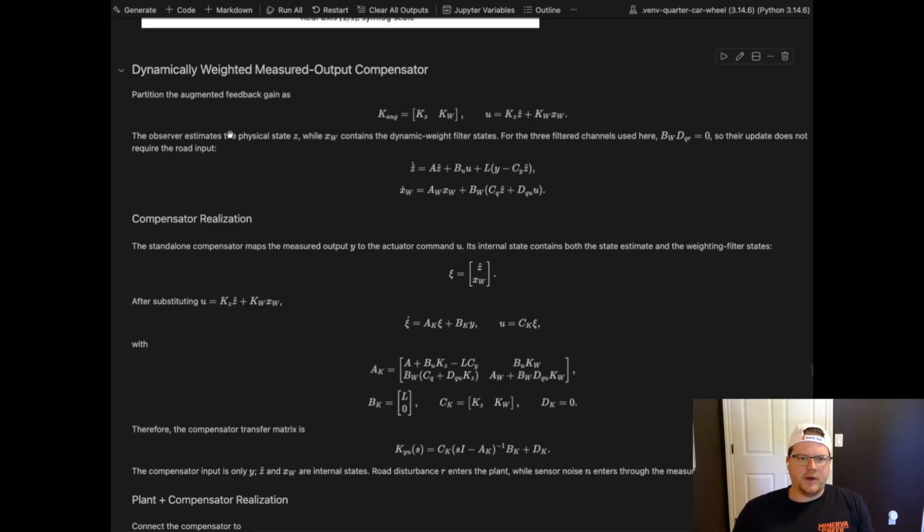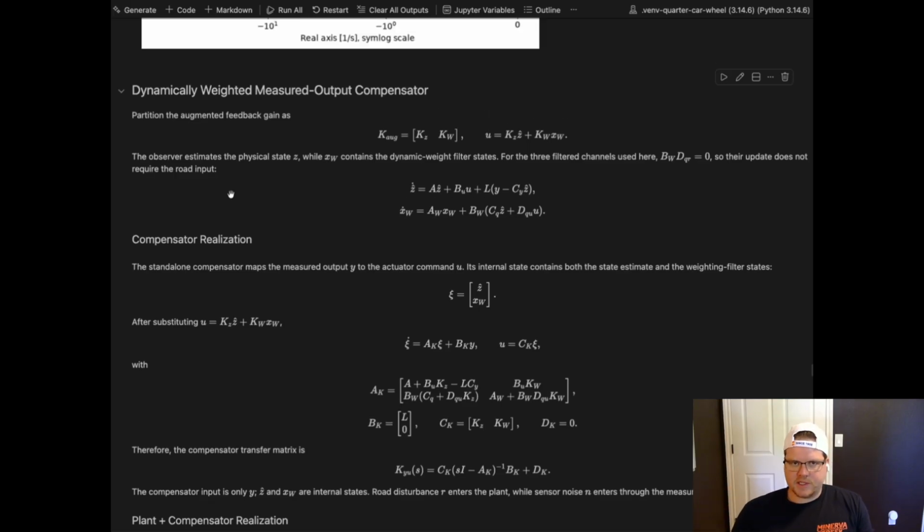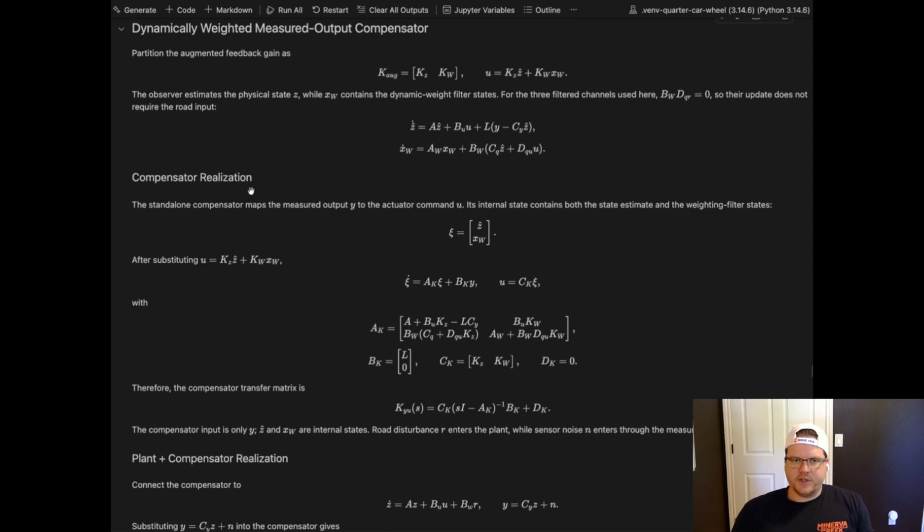We have Z hat now, right? So we're introducing that observer estimation from Z in the output of Y. This is the same form as above with the output observer dynamics, and then we have the filter state dynamics as well. This is just some substitution of variables for the U to get it into here.